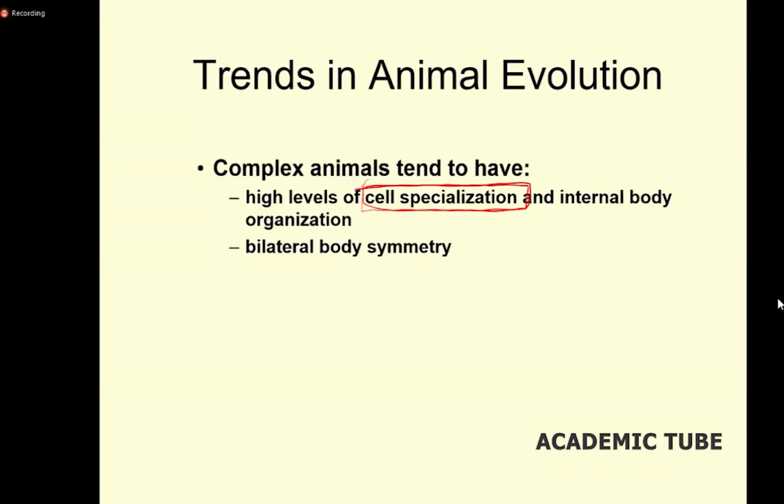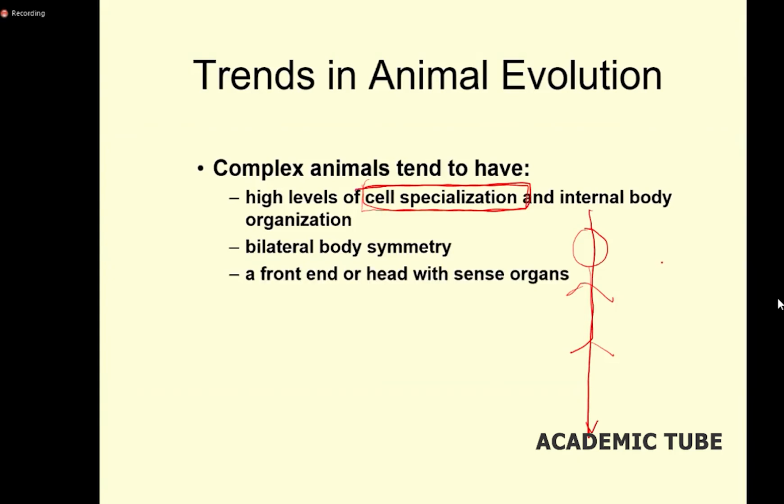And when animals become more advanced, they show bilateral symmetry, like here. But in primitive individuals like sea anemones, they show radial symmetry.